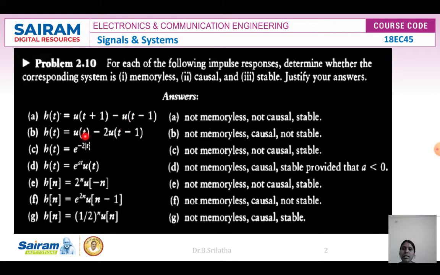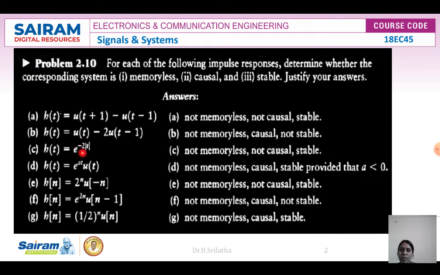The next example is h(t) = e^(-2|t|). Here the modulus of |t| means that for negative t values it also becomes positive. So it depends on future values, which means it is not a memoryless system and not a causal system, but it is a stable system because we get finite outputs.